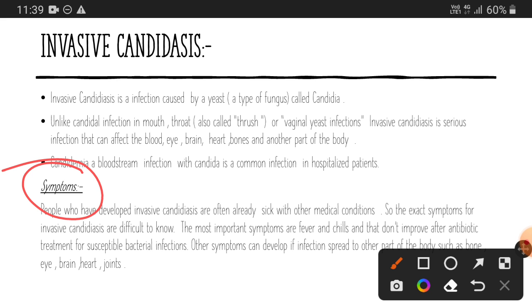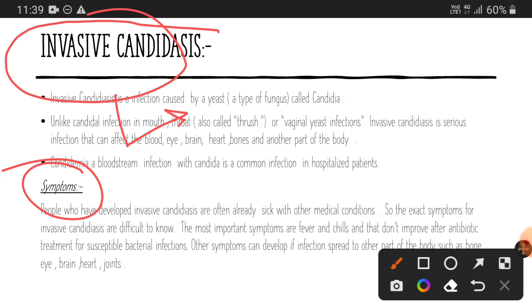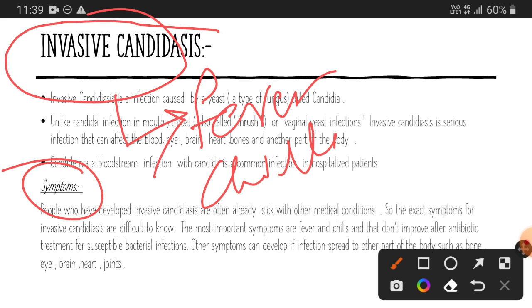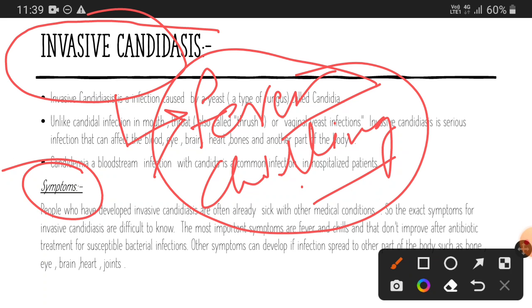Although some symptoms such as fever and chilling can be symptoms of invasive candidiasis if this fever and chilling is not recovering after the antibiotic treatment that has been applied for the susceptible bacterial infection. Because I have told you that people who have already developed a disease are normally affected by invasive candidiasis.